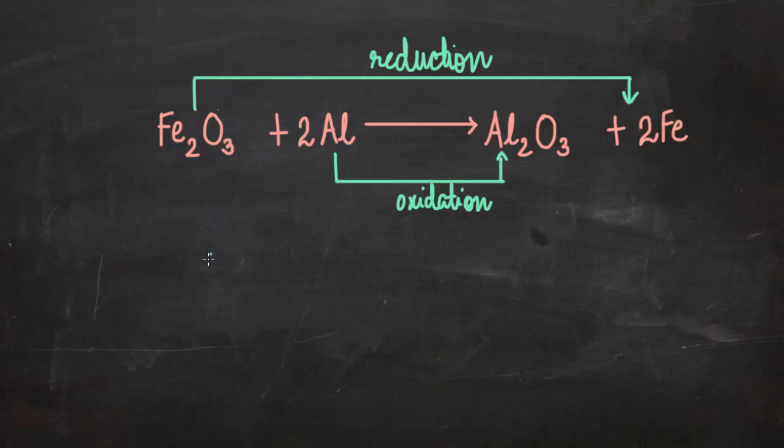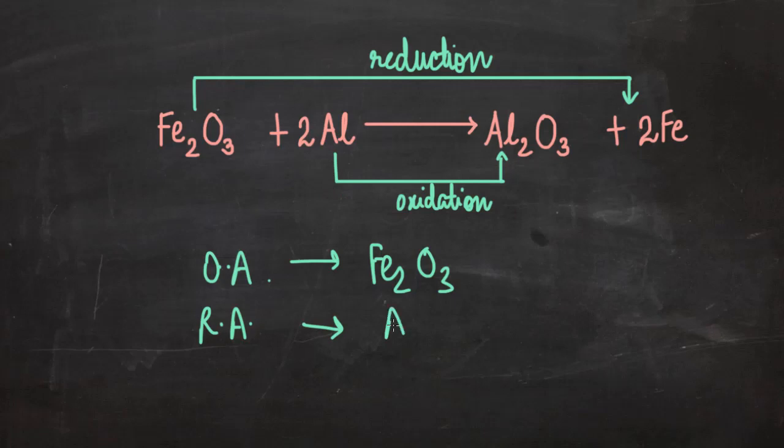Now can we find out the oxidizing agent and the reducing agent? Yeah, the substance getting reduced will be the oxidizing agent. So ferric oxide is the oxidizing agent. Substance getting oxidized will be the reducing agent. So aluminium is the reducing agent.